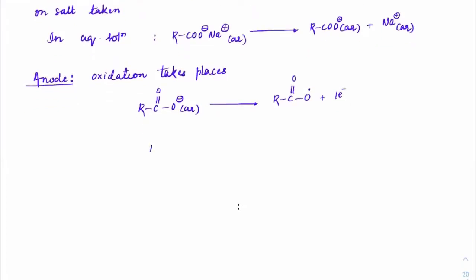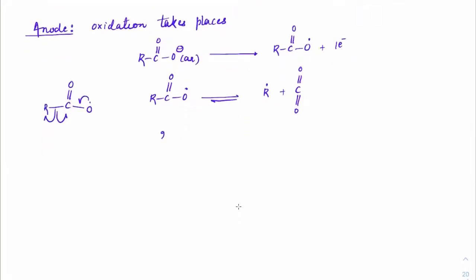Got it? As soon as the radical RCOO• is formed, this radical will be unstable, so it would mostly drive in the forward direction where carbon dioxide is forming. We will get R• plus O=C=O. Think of it this way: I have R, C=O and O•. This O• is coming here, and R and carbon break by homolytic fission. The dot that comes on carbon makes a double bond with oxygen. That's how we get CO2, and R• is the radical that is left out.